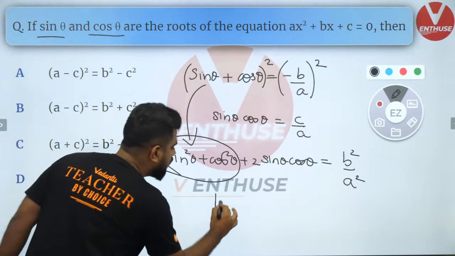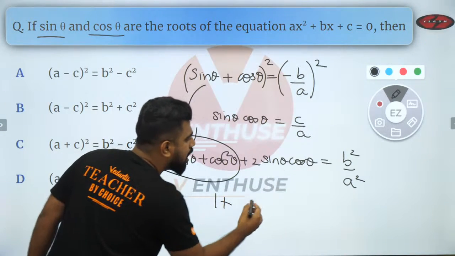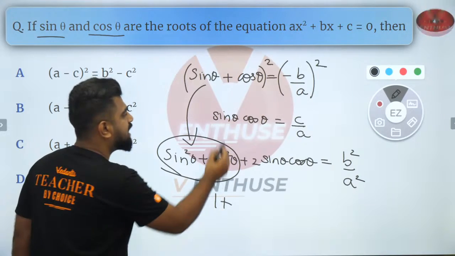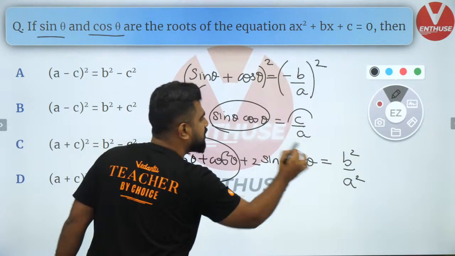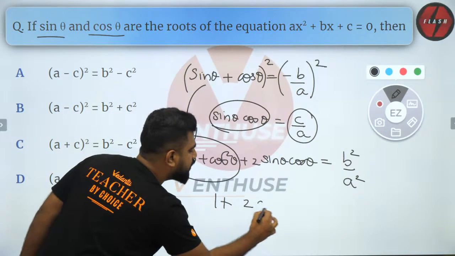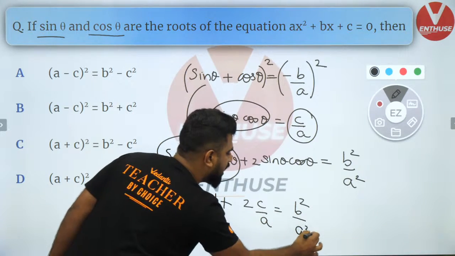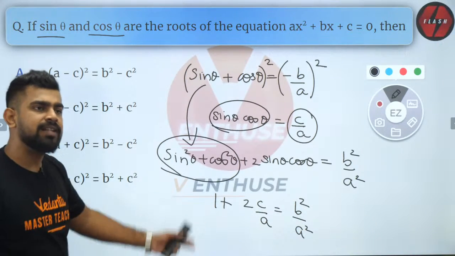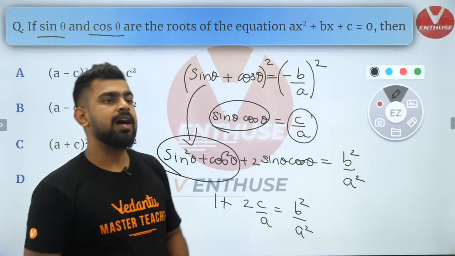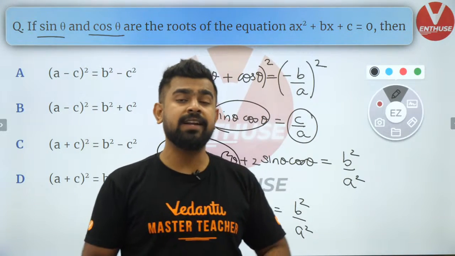So this will be 1 plus 2 sin theta cos theta. Can I say sin theta cos theta is equal to c by a? So it will be 2 into c by a is equal to b square by a square. Now cross multiply.